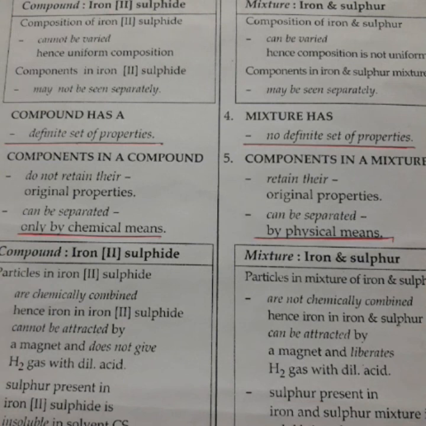Is it clear now? Same way, a mixture has no definite set of properties, and components in a mixture retain their original property and can be separated by physical means. Okay, because of this only, particles in the mixture of iron and sulfur are not chemically combined. Hence, iron in the iron and sulfur mixture can be attracted by a magnet and will liberate hydrogen gas with dilute hydrochloric acid. And sulfur present in the iron and sulfur mixture is soluble in the solvent, that is carbon disulfide. That's it.